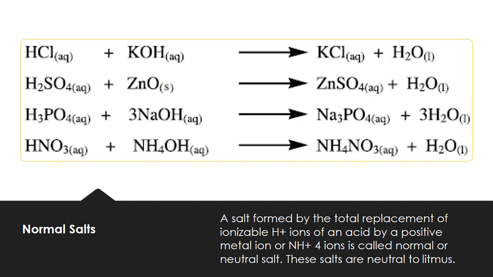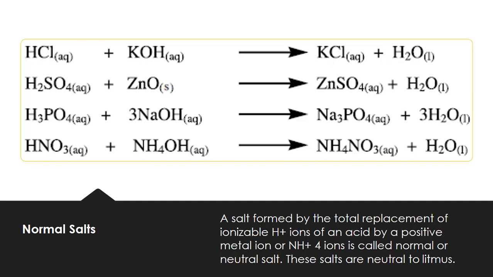An acid always contains hydrogen ions according to the Arrhenius concept, as you already learned. If these hydrogen ions are replaced by any metal ion or ammonium ion, the resulting salt is known as a neutral salt or normal salt.